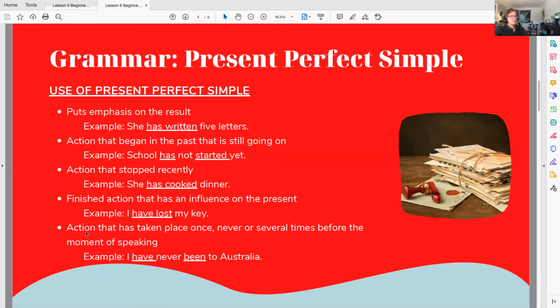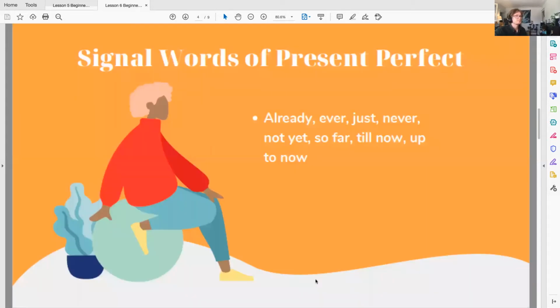So in this last example, where we're talking about an action that has taken place once, never, or several times before the moment of speaking, we use the present perfect simple tense just to express that these are actions that have happened, but we're still thinking about them. We're talking about them with you. So instead of saying, I have never been to Australia, if you have been to Australia and I were to ask you, you would say, I have been to Australia once, or I have been to Australia several times. The action's done. You've been to Australia, you have returned from Australia. But we use the present perfect simple tense to talk about those actions. Okay, so